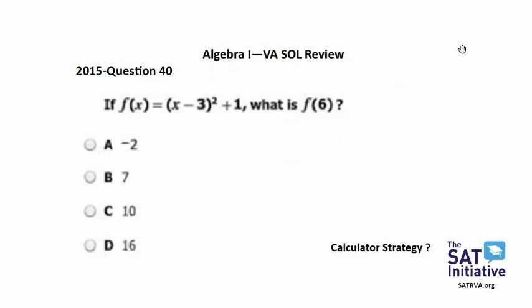Okay, now this is what you call the f of x. This is our example problem. So f of x is equal to x minus 3, the quantity squared, plus 1. And we're going to put this into our calculator. So I'd go ahead and write that function down and pause the video. And when you're done, you can see how we put it into the calculator.